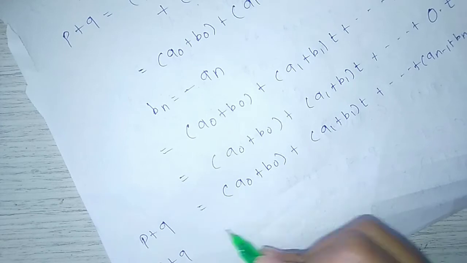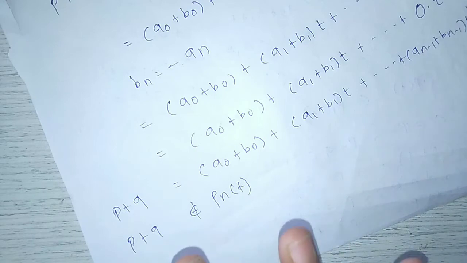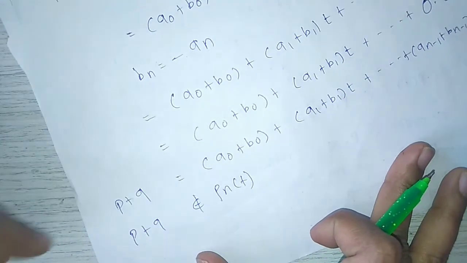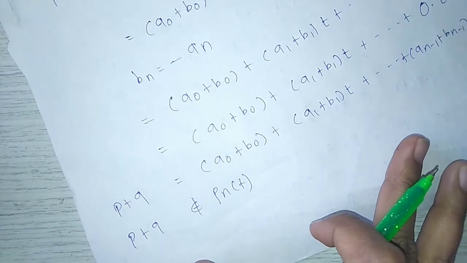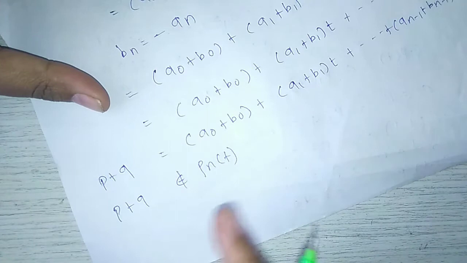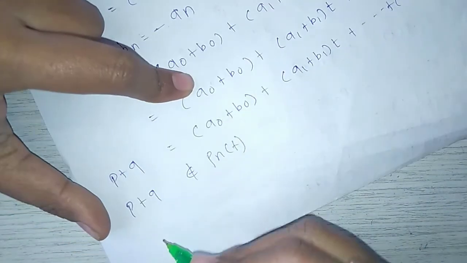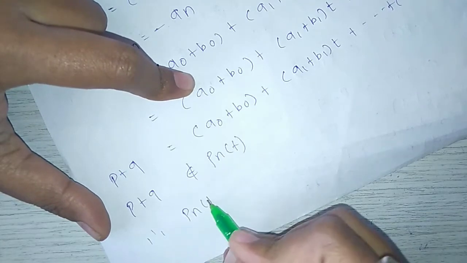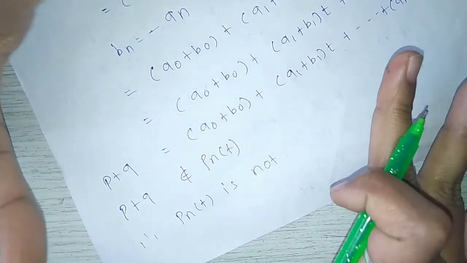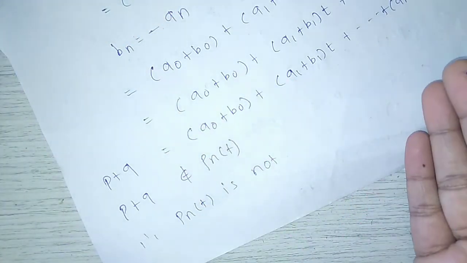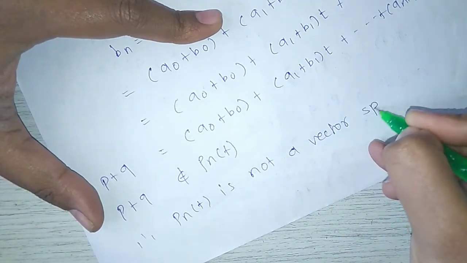p plus q does not belong to Pn of t. For a vector space, the addition must belong to Pn of t, but here p plus q is a polynomial of degree n minus 1. That's why p plus q does not belong to Pn of t. So the first axiom is not satisfied here. Therefore, Pn of t is not a vector space. For a vector space, all the 10 axioms must be satisfied. The first axiom is not satisfied. That's why Pn of t is not a vector space.